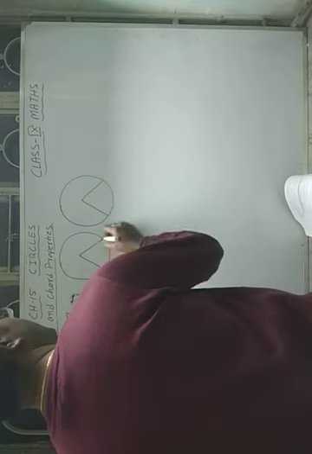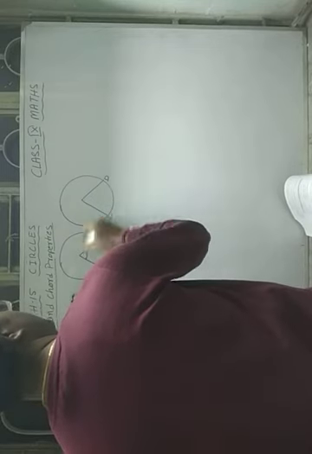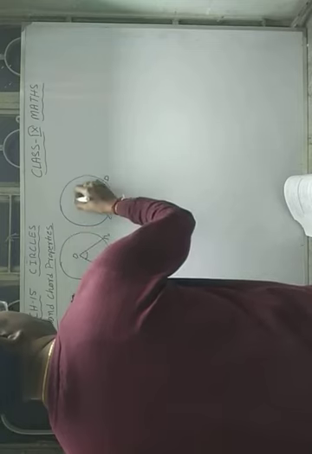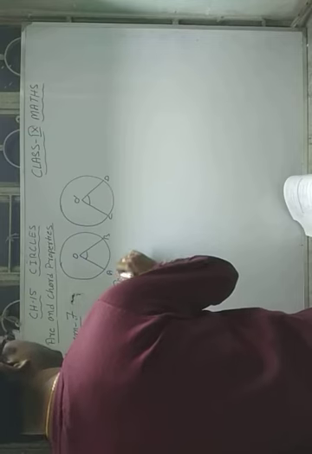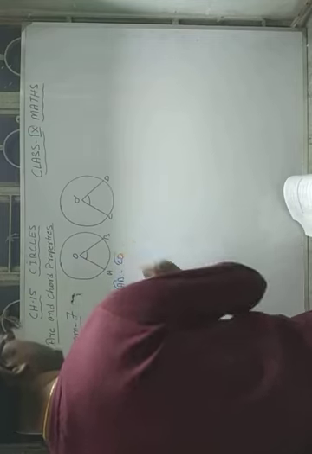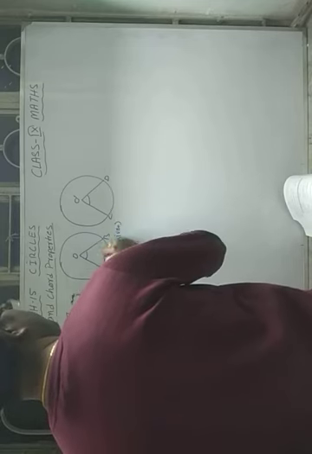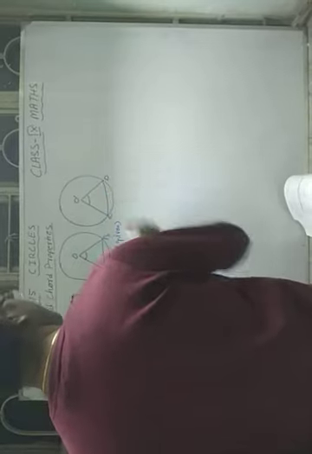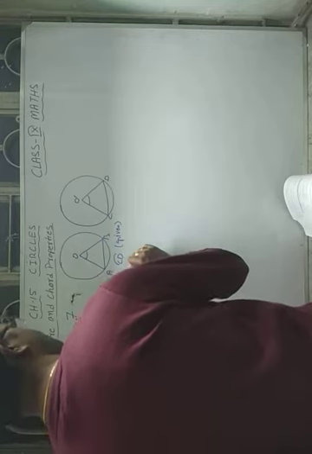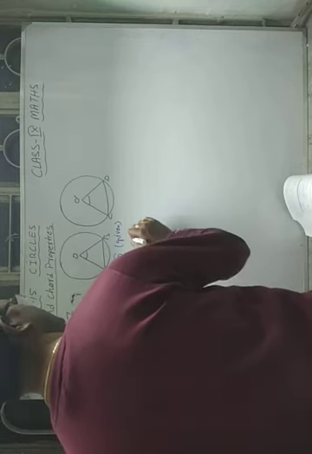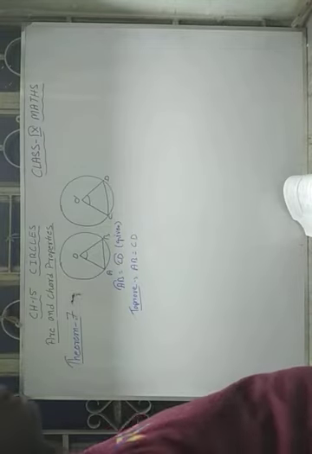So here A, B, C, D are the points. Take the centers as O and O dash. Here it is given arc AB is equal to arc CD. And we have to prove that chords AB and CD are equal. To prove AB is equal to CD, you have to follow the congruency method.